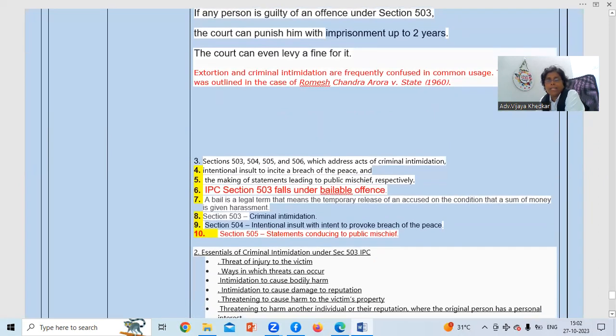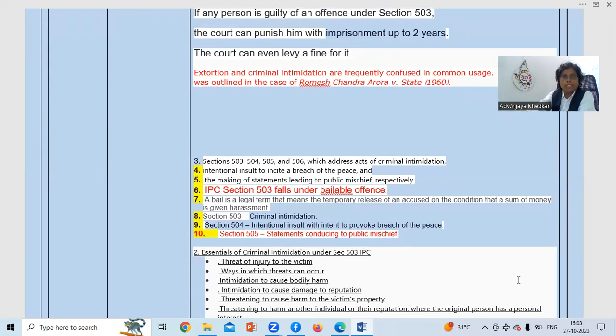सेक्शन 503, 504, 505, 506 विच 4 सेक्शन है जो बहुत महत्वपूर्ण है, विच एड्रेस एक्ट ऑफ क्रिमिनल इंटिमिडेशन. सो जिसमें ये 4 सेक्शन है जिसमें क्रिमिनल इंटिमिडेशन एड्रेस किया है. What is criminal intimidation? The list of essential ingredients, you will find out here. And IPC section 503 falls under bailable offense. So you please make a note of it.